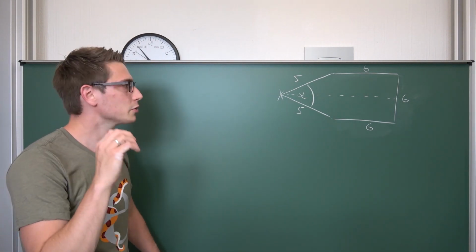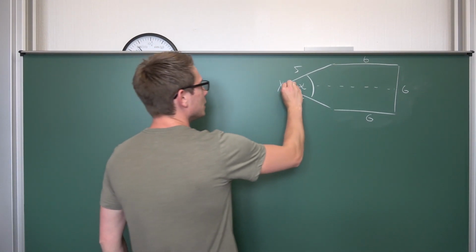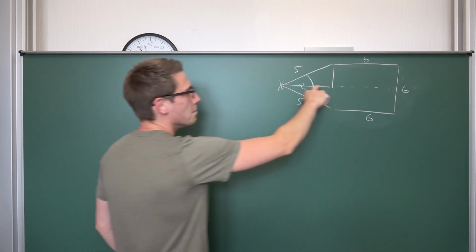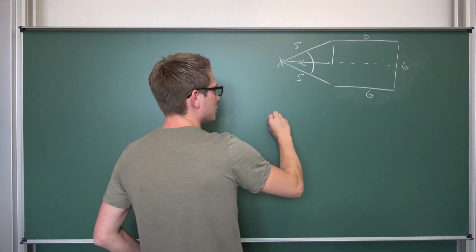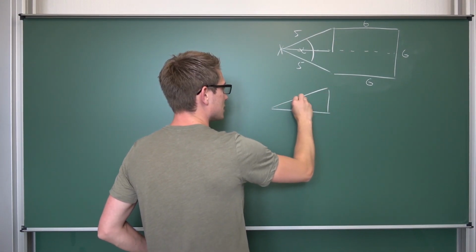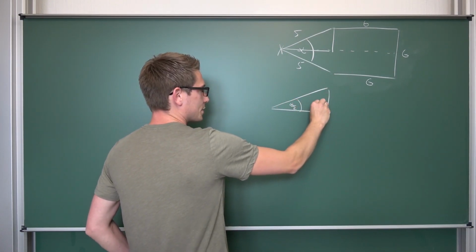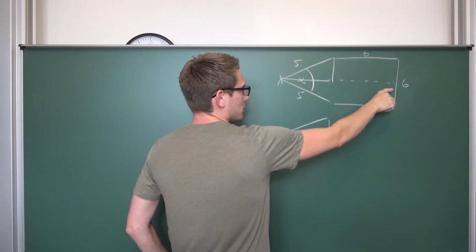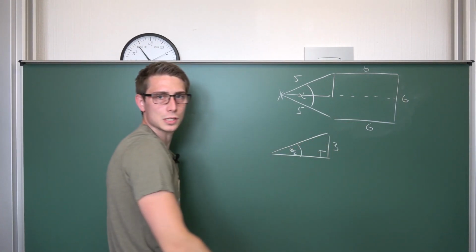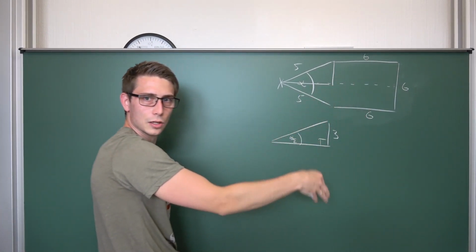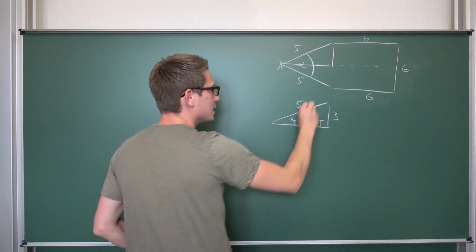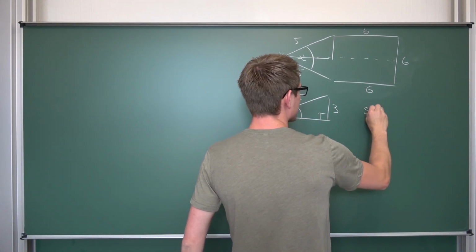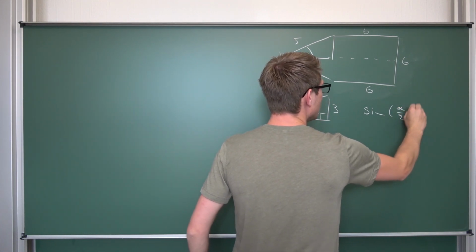I'm not certain. But what you can certainly do is partition this thing up into 2 equally sized triangles. Since this is the middle line, it's going to be alpha over 2 in here as the angle. Also, that's going to be a right triangle. This side length is obviously 3 centimeters because it's half of this rectangle line segment here, and this is 5 centimeters.